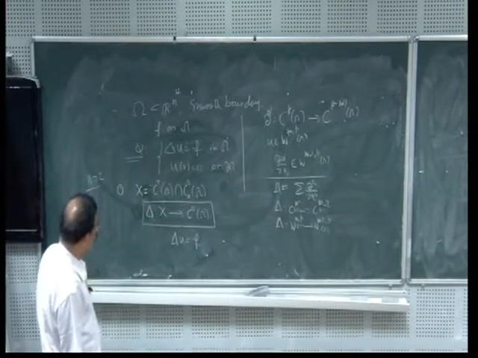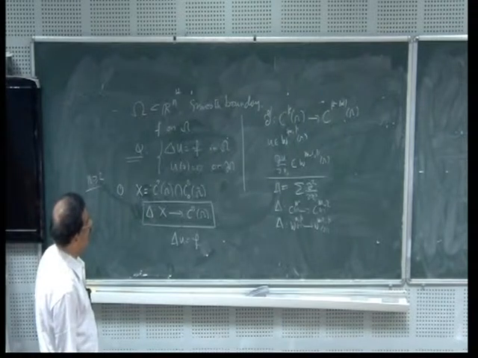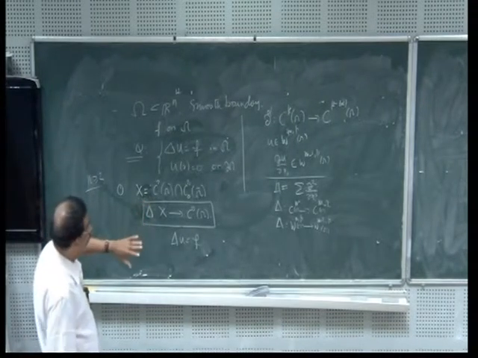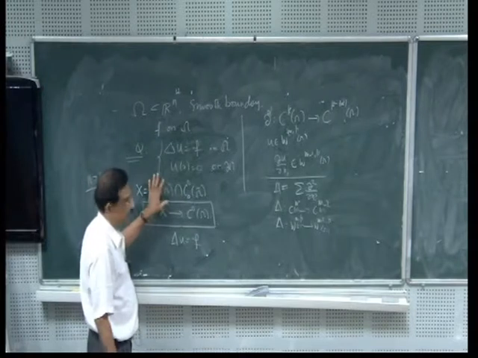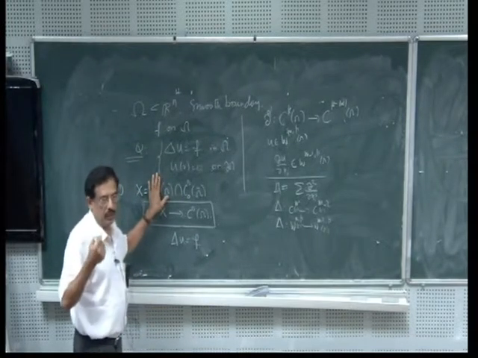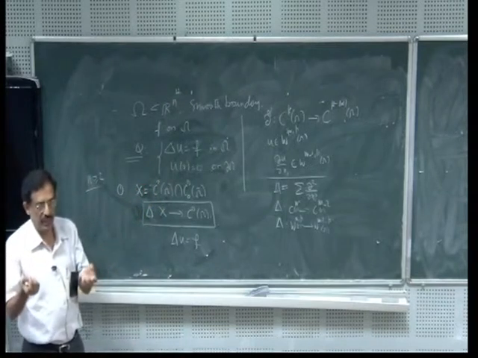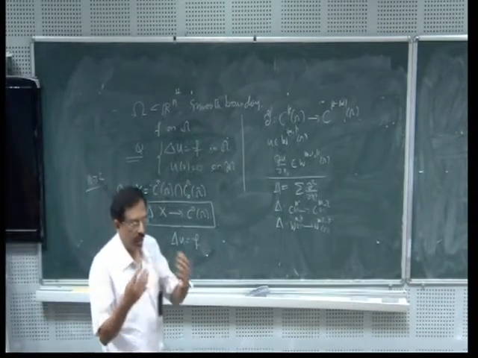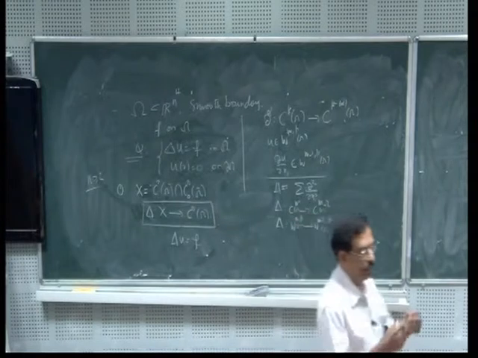So what you do is that you try to make a weak formulation of this problem. Instead of looking for the solutions, this is called a classical solution. Classical solution means you are looking for a solution in C2 functions. Now I would like to enlarge this concept of a solution instead of C2 functions.